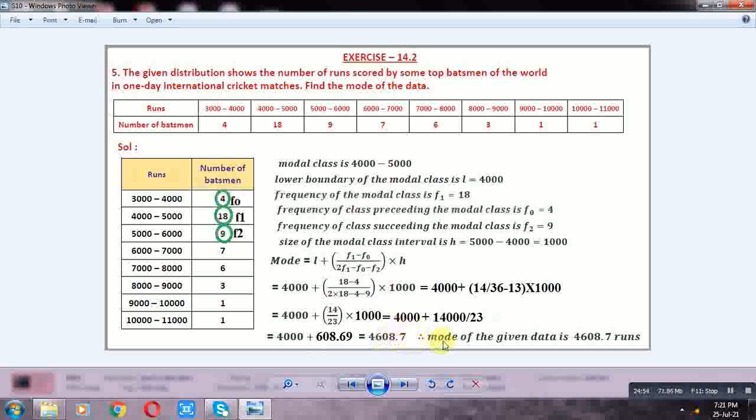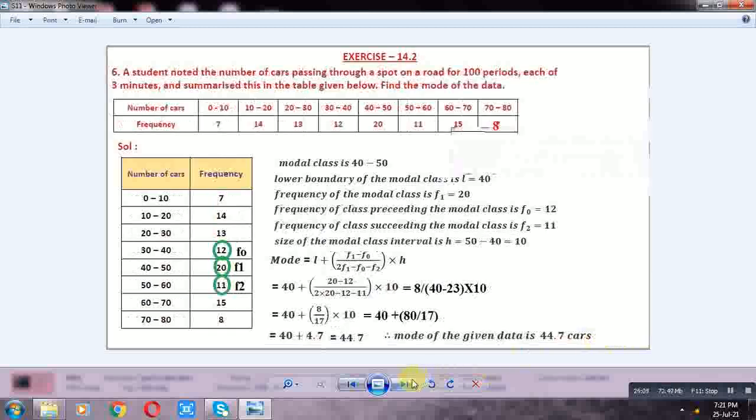This is the mode of the given data. Next, last problem. A student noted the number of cars passing through a spot on a road for 100 periods, each of 3 minutes, and summarized it in the table given below. Find the mode of the data. Number of cars, frequency: 0-10, 7; 10-20, 14; 20-30, 13; 30-40, 12; 40-50, 20; 50-60, 11; 60-70, 15; 70-80, 8.